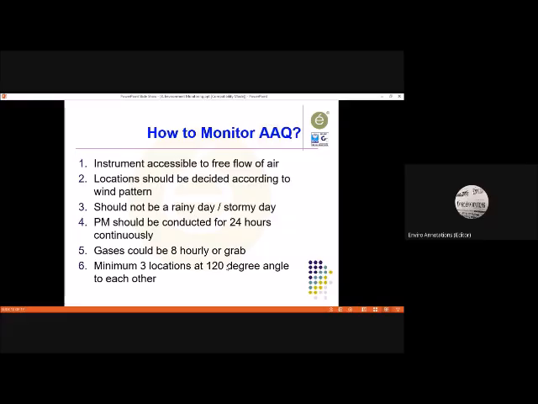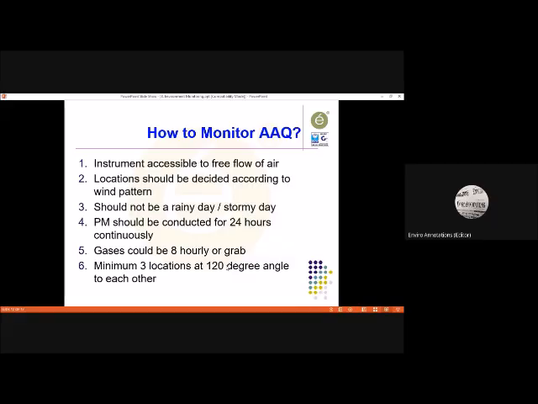Pattern has to be established according to the historical pattern, one. Two, most of the time you have an idea of what is the flow of predominant wind direction in Delhi, in Lucknow, in Tamil Nadu. You are aware about these things, so that has to be kept in mind.